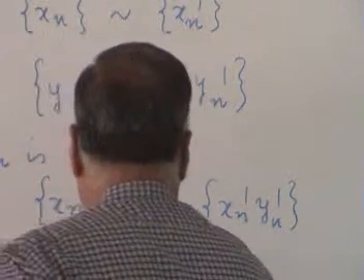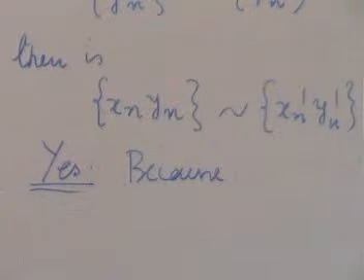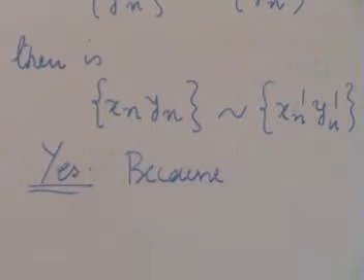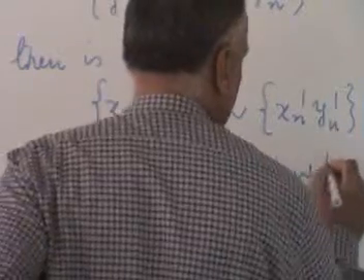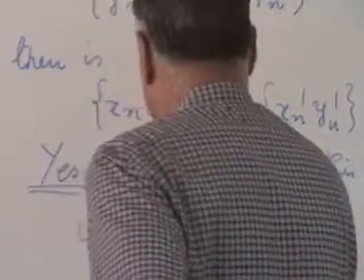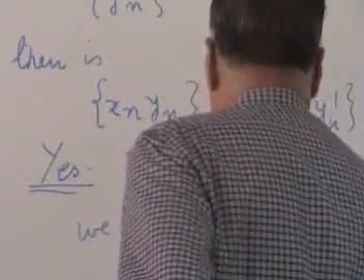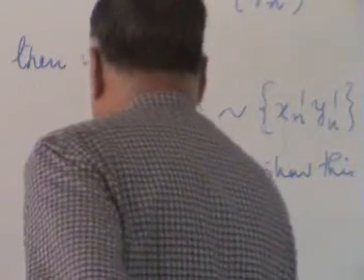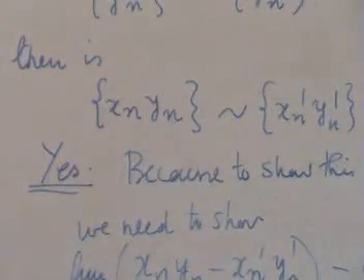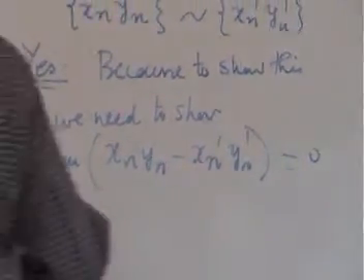Because we have to show that xn yn minus xn prime yn prime tends to 0. Equivalence means what? The difference goes to 0. To show this, we need to show the limit as n tending to infinity of xn yn minus xn prime yn prime is equal to 0. That's what is meant by saying these two are equivalent. We say the two sequences are equivalent if the difference goes to 0. Now therefore we have to look at the difference.